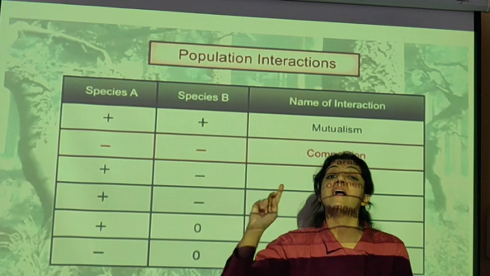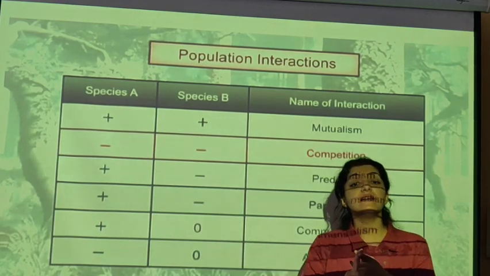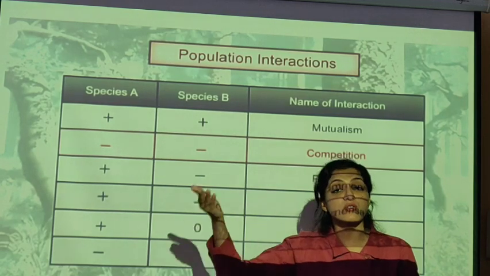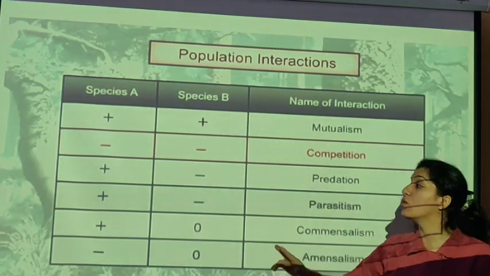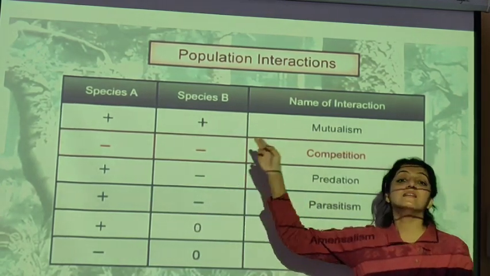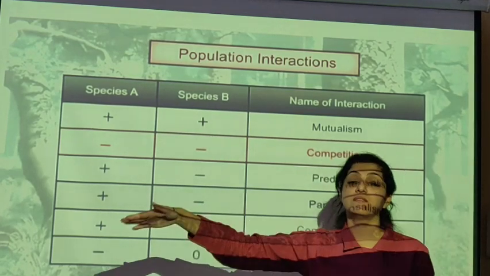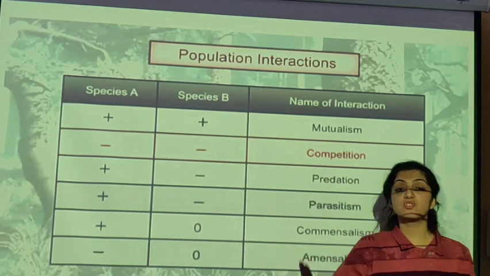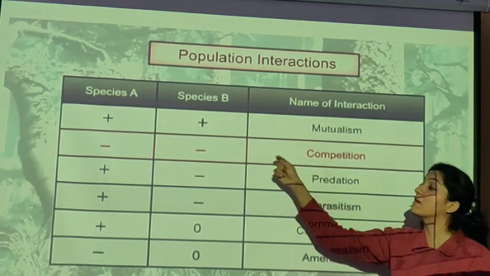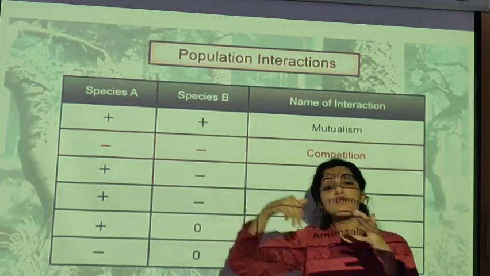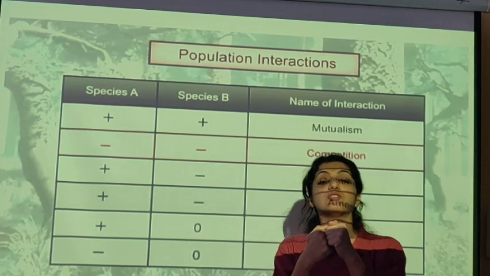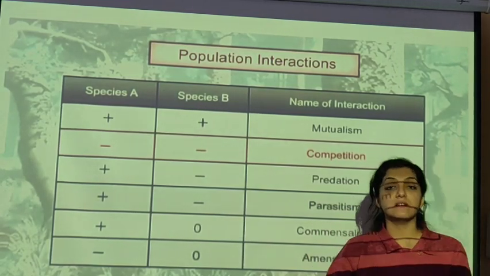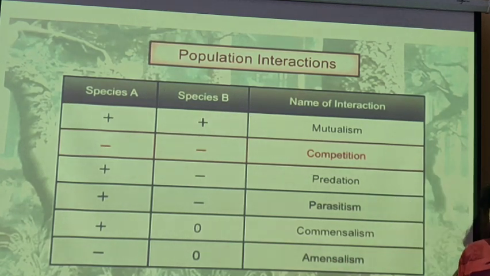The one which is going to be fit, not only to survive but fit to reproduce. हमने देखा था डार्विन के terms में fitness does not mean only to survive. Fitness means the one who is going to reproduce also. So the fittest one will stay, the other one will get excluded. The weaker one will get eliminated, the stronger one is going to stay. That is competition, but both the species are going to harm each other. They are going to fight with each other until the weaker one surrenders. Okay, so that is competition.